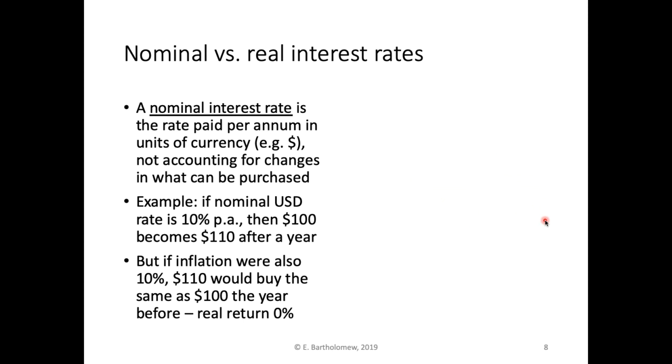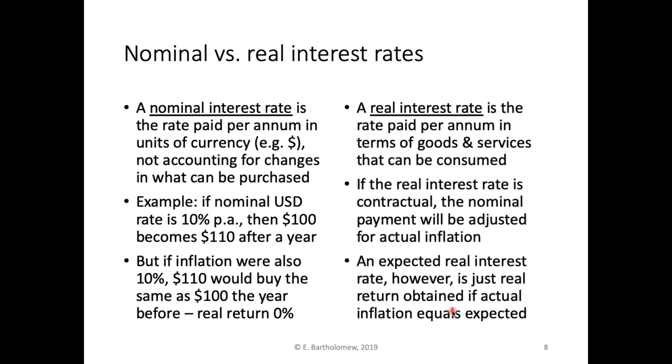For example, as we saw, if the nominal rate was 10%, then $100 would become $110 a year later, including the interest. But if inflation were also 10%, that $110 would buy the same as $100 did the year before. So in this case, we'd say the real return is 0%. So we need another way of thinking about this, a real interest rate. And that's basically the rate paid per annum in terms of goods and services. So it represents basically the increase or decrease as a result of the investment in terms of consumer purchasing power.